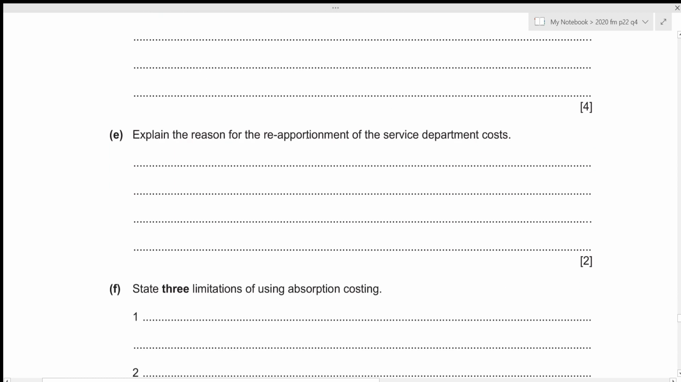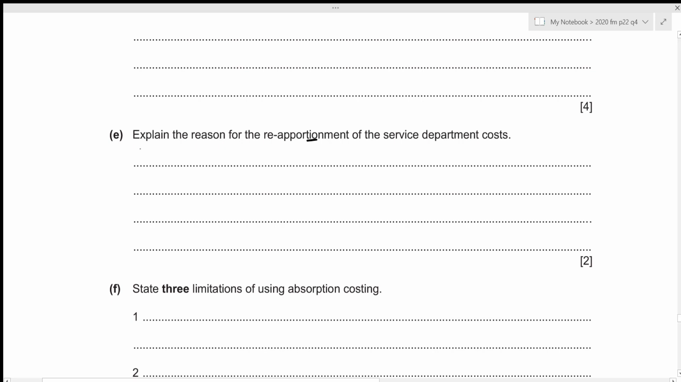Now we need to explain the reason for reapportionment of the service department costs. We have already mentioned that service department is not directly involved with the manufacturing of the products, but they assist other departments, right? So this means that the service centers incur overhead costs, and these costs are charged to the product by transferring it to the production centers on an appropriate basis, as we did in the above question, right? And this is done in order to ensure that all costs are recovered in the sale of the products.